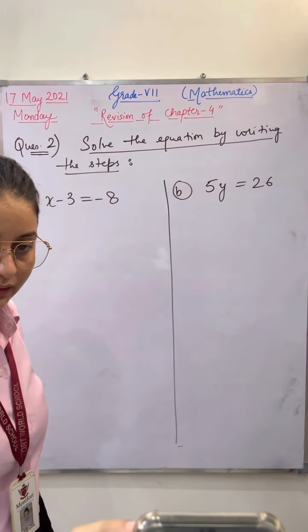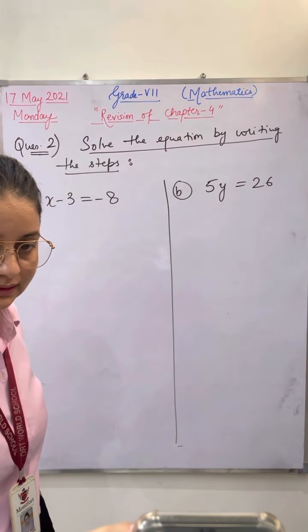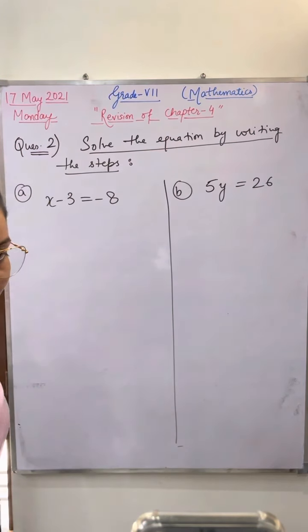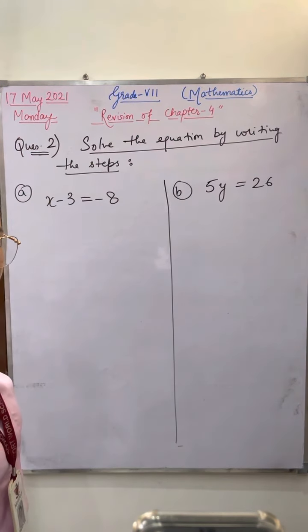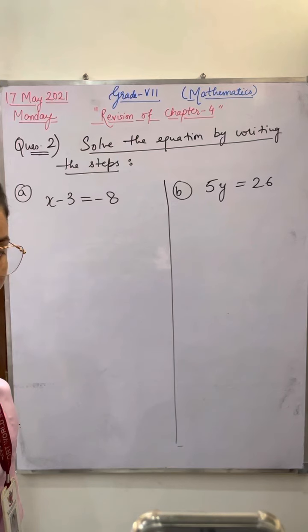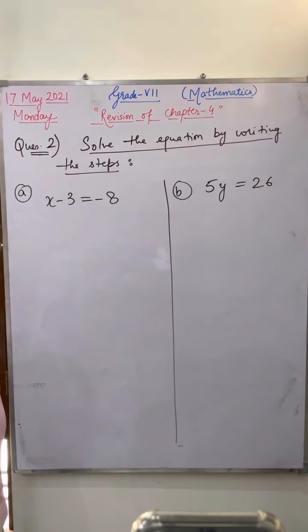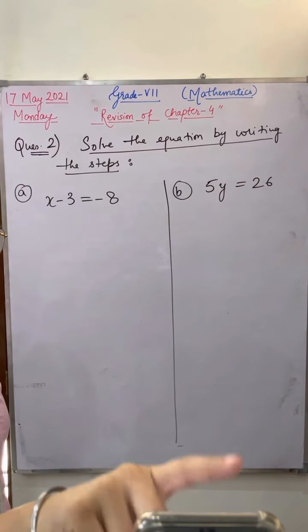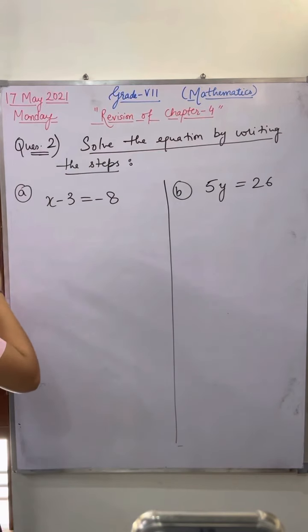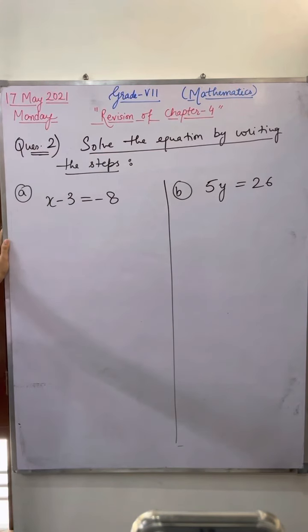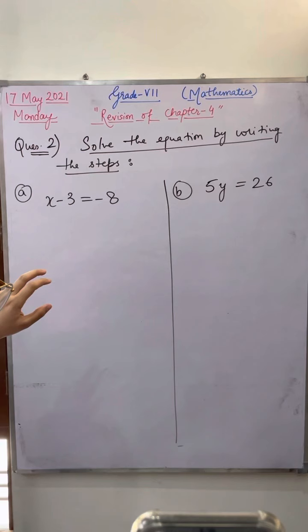Karthike, please tell me the A part. Unmute yourself. Please tell me how we can solve this A part. First of all, I'll start with which step? Tell me the steps.